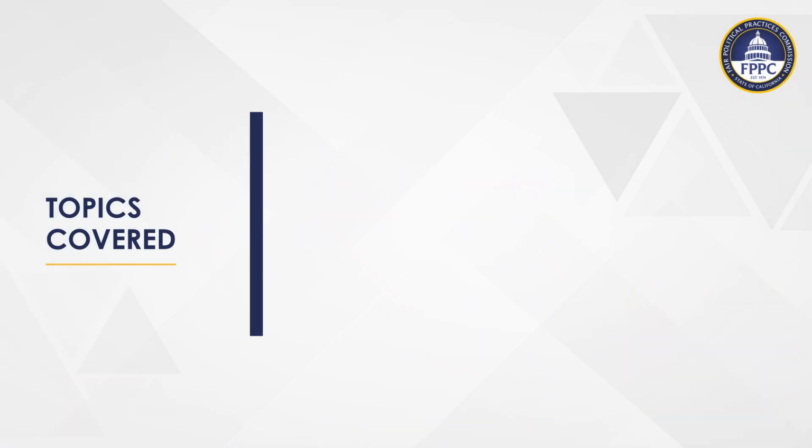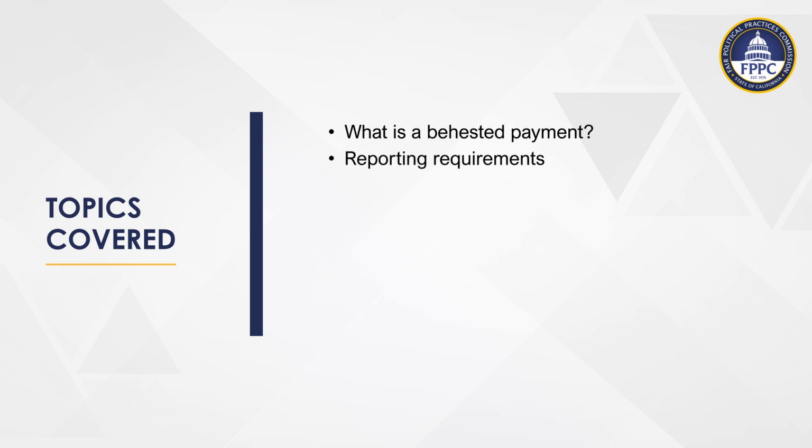This video tutorial will cover the following topics. What is a behested payment? Including defining commonly used terms and providing examples of behested payments. Reporting requirements, covering the reporting basics. Reporting exemptions and examples.